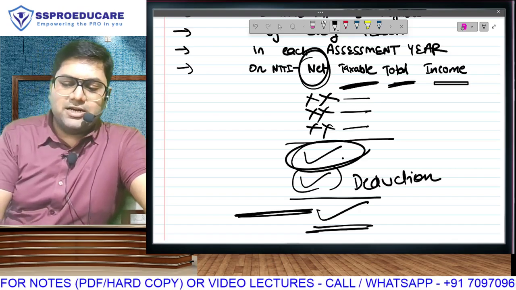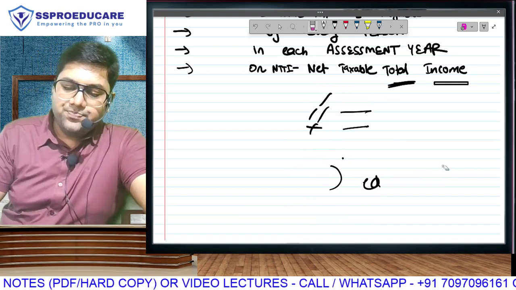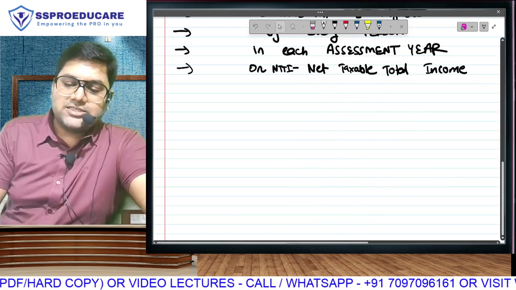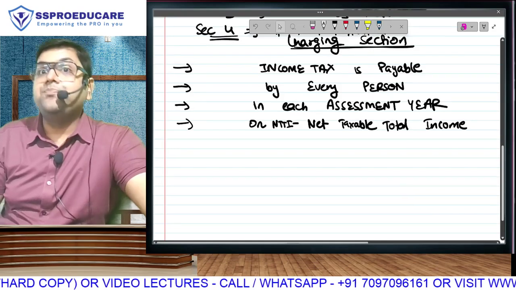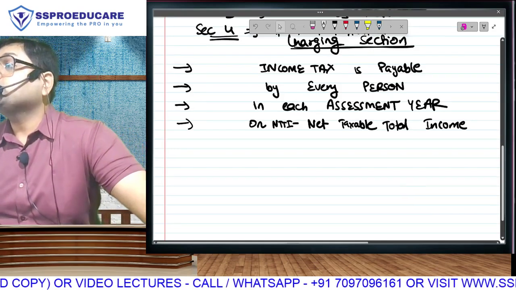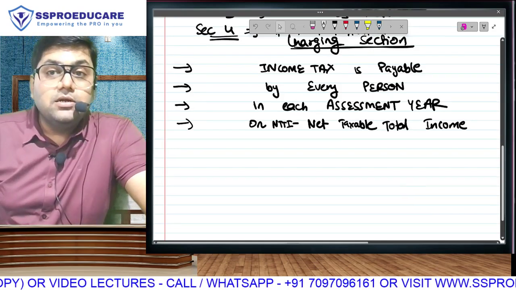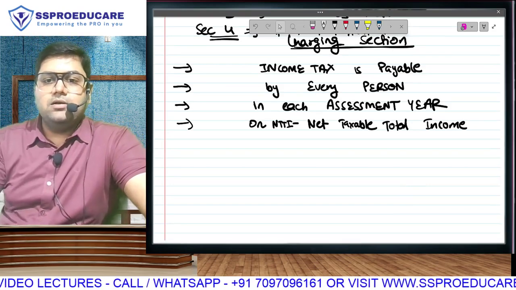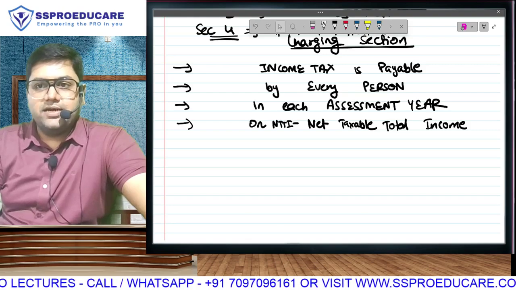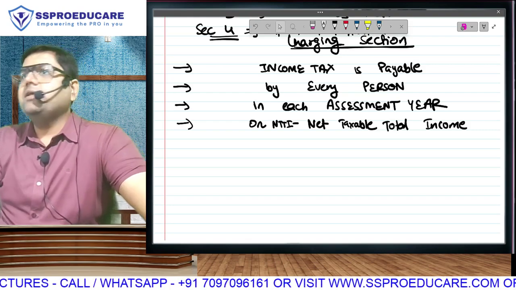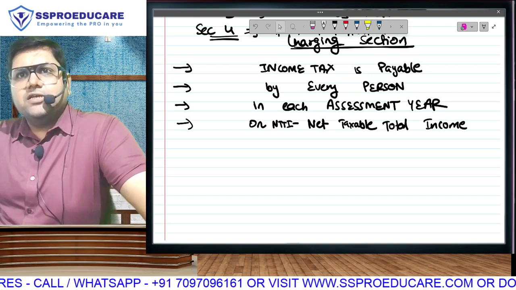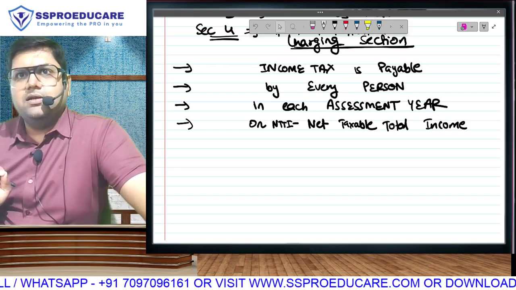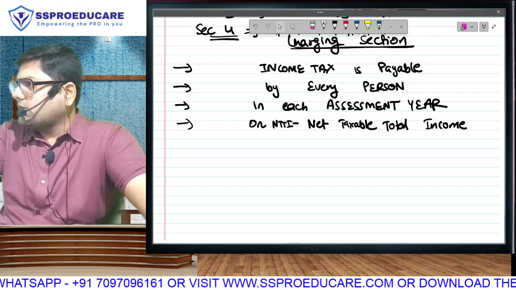Here is the complete statement, ladies and gentlemen. Complete statement, meaning this sentence is not over. Income tax is payable not on income, but on net taxable total income. Income tax is payable on net taxable total income. Everyone is understanding? So, first line, income tax is payable, very easy. Everyone has to pay. Little idea I gave you about assessment here. Later in the class, I will do in detail. You understood net taxable total income?